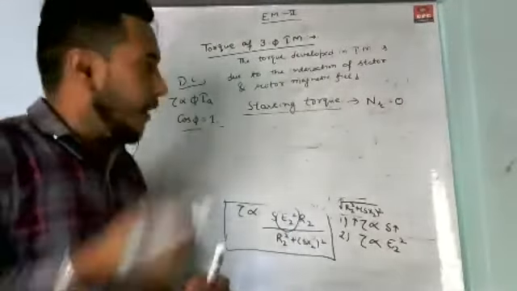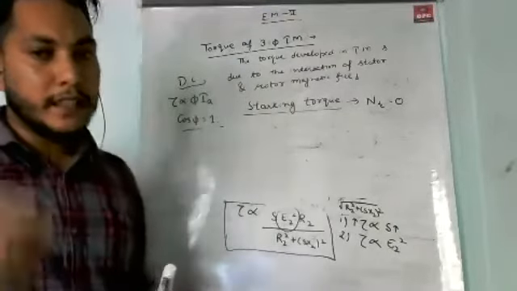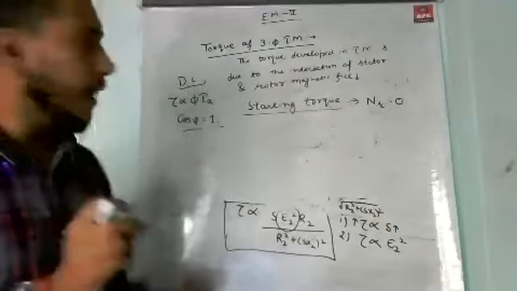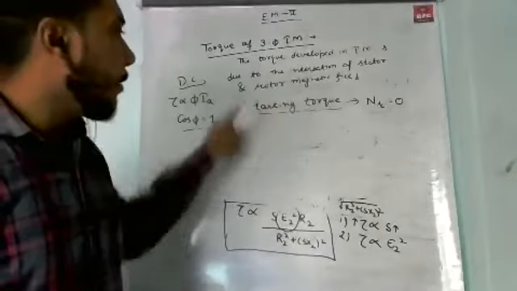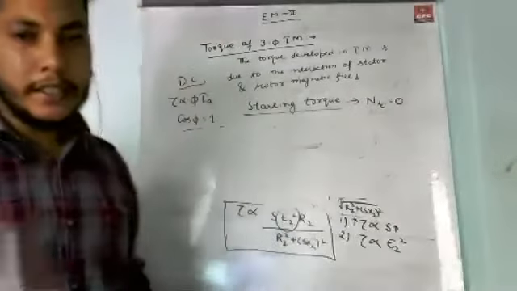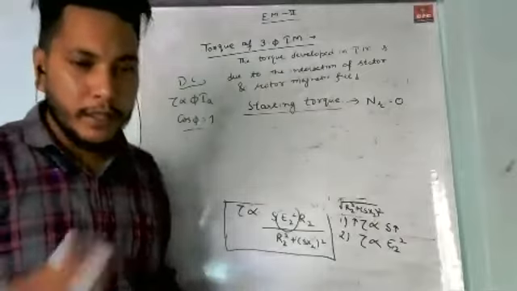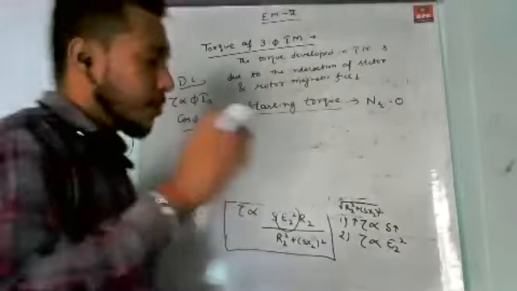As I already told you, there are two conditions: first is the starting or standstill condition, and second is your running condition. At starting the rotor speed is 0, because we give supply only to the stator part of the three-phase induction motor.